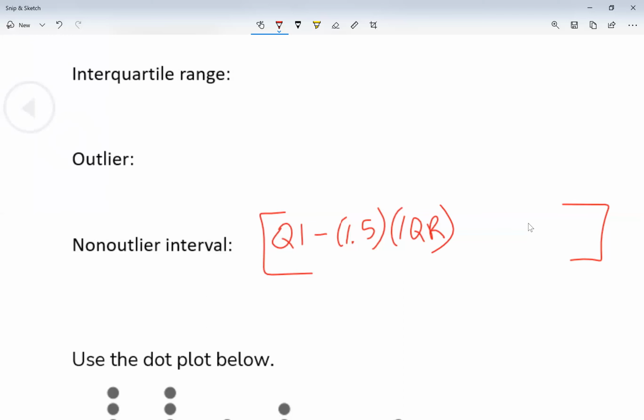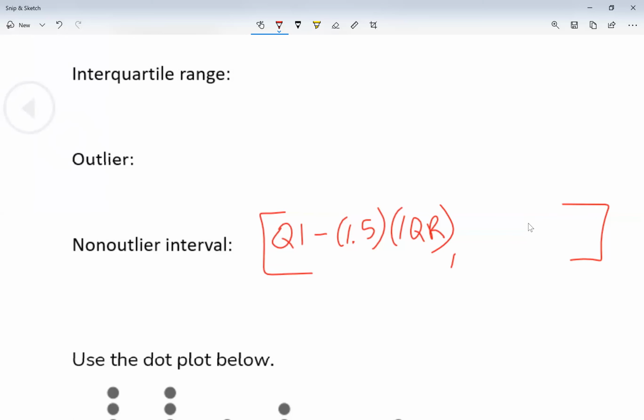So that's why the interquartile range is very important. That's the lowest number I'm going to accept in my data.